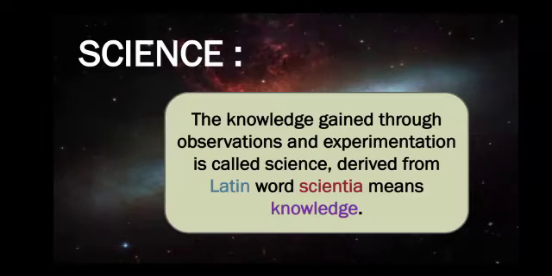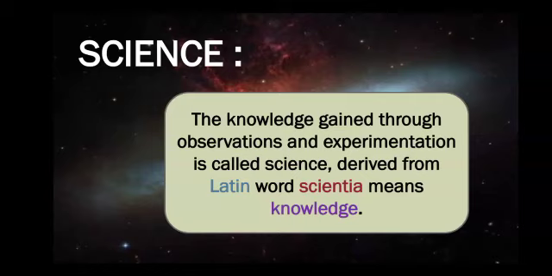The first thing that we have to discuss in this chapter is where physics originated. Physics is one of the branches of science. Science is the knowledge gained through observation and experimentation, and it is derived from the Latin word scientia, which means knowledge.